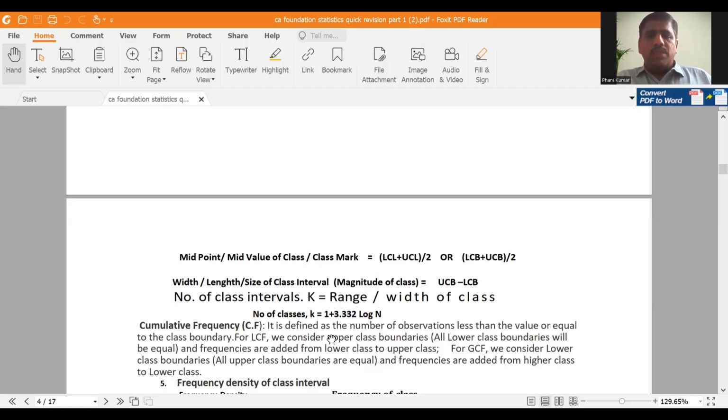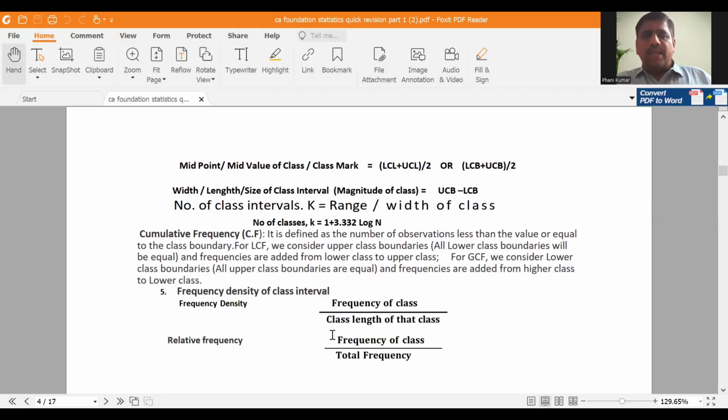Okay. Next, what is meant by cumulative frequency? It is defined as the number of observations less than or greater than a particular value. Cumulative frequency means we are going to add the frequencies. So LCF and GCF. Less than cumulative frequency means you are adding frequencies from the lower class to the higher class. Greater than cumulative frequency means we are adding frequency from the greater class to the lower class. LCF is for adding frequencies in ascending order, and GCF is for adding frequencies in descending order. Top to bottom is LCF, bottom to top is GCF.